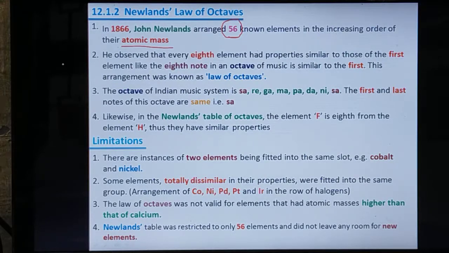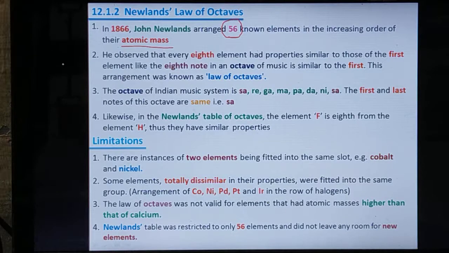That's why it is called the law of octaves, because in music, the first note and the eighth note are similar. The same way, when elements are arranged in increasing order of atomic mass as 1, 2, 3, 4, 5, 6, 7, then the eighth one has a similar property to the first one of the same row. In such a way he arranged the elements as a set of 8 elements.